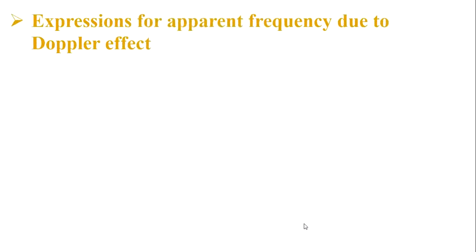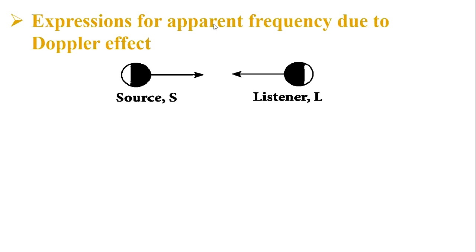Now, expressions for apparent frequency due to the Doppler effect. Very important expression in this lesson. What is apparent frequency? The apparent frequency is the frequency of the sound as heard by the listener. The frequency of the sound heard by the listener is called apparent frequency.